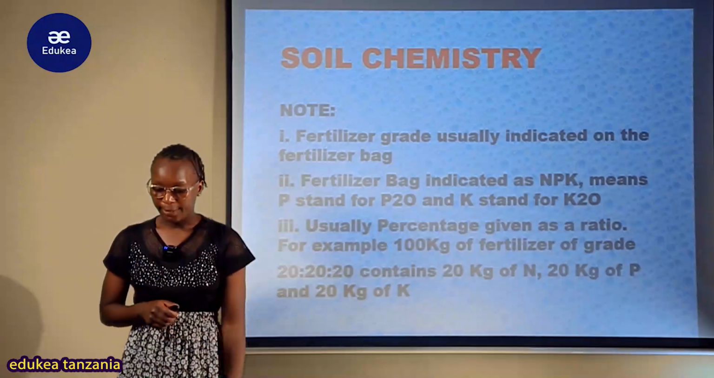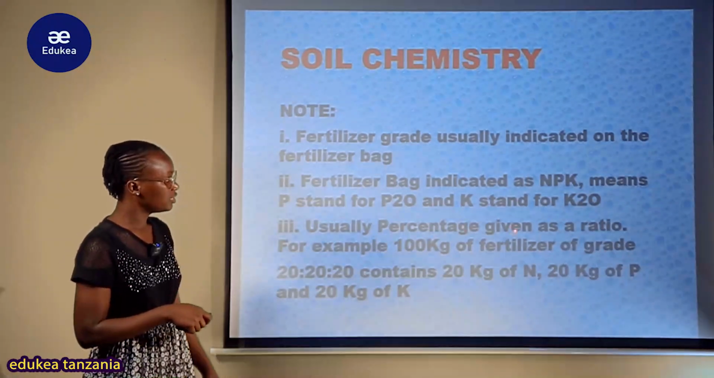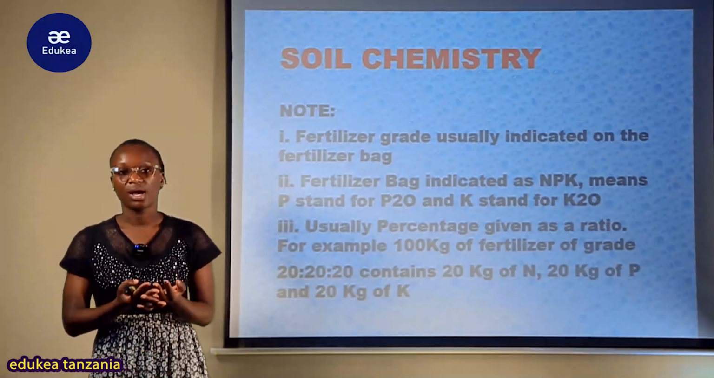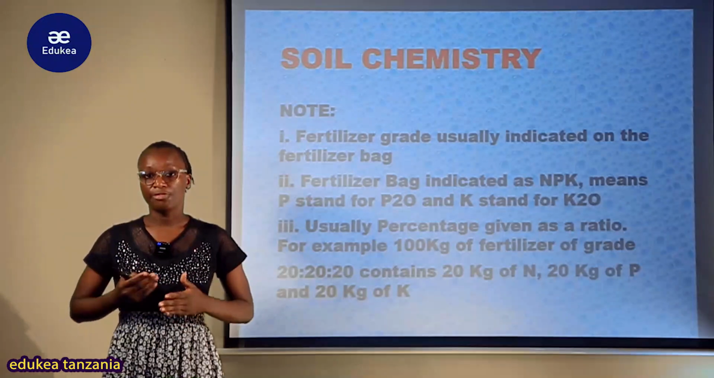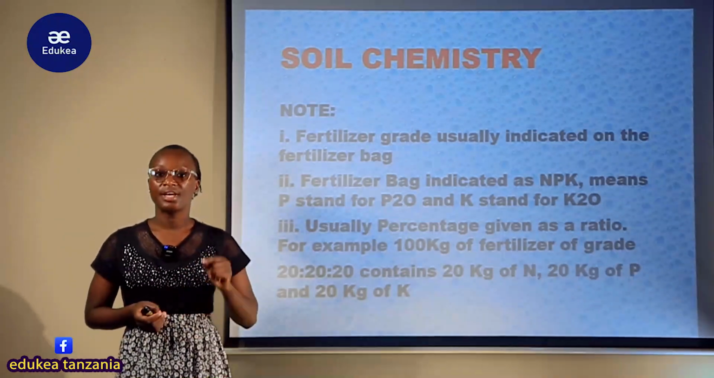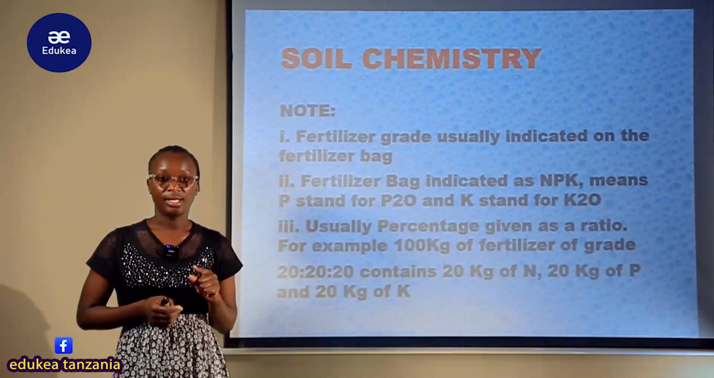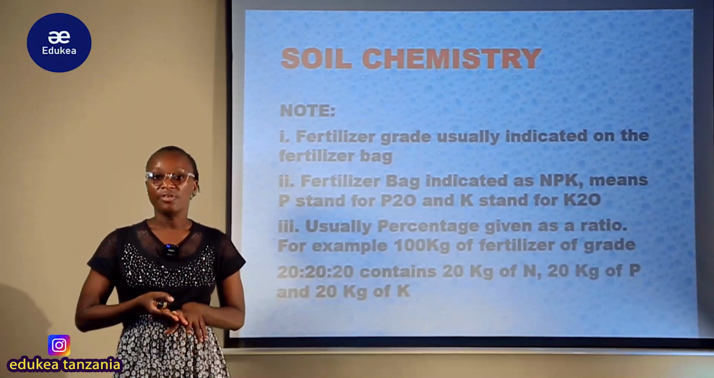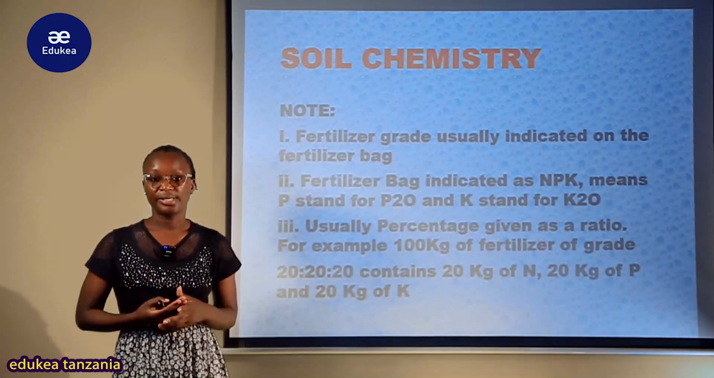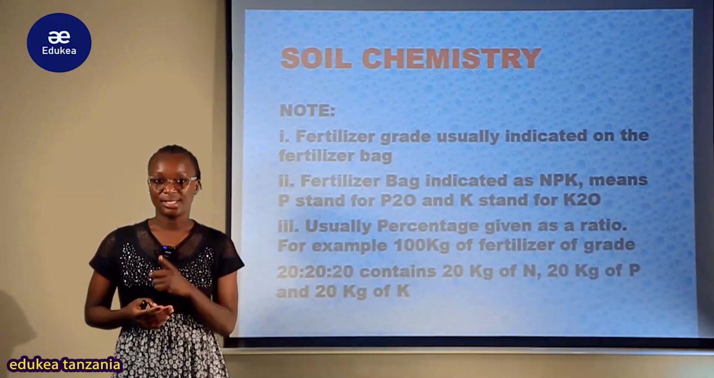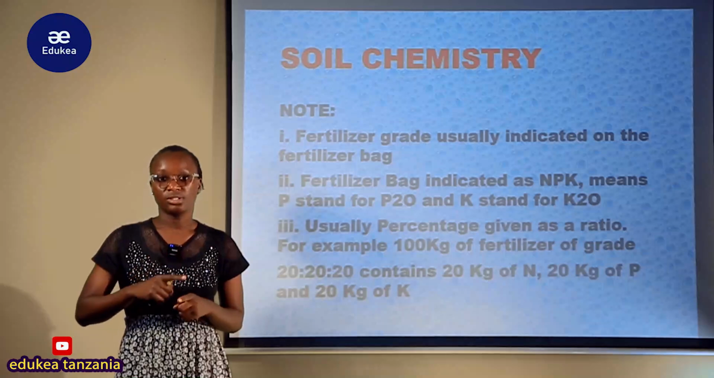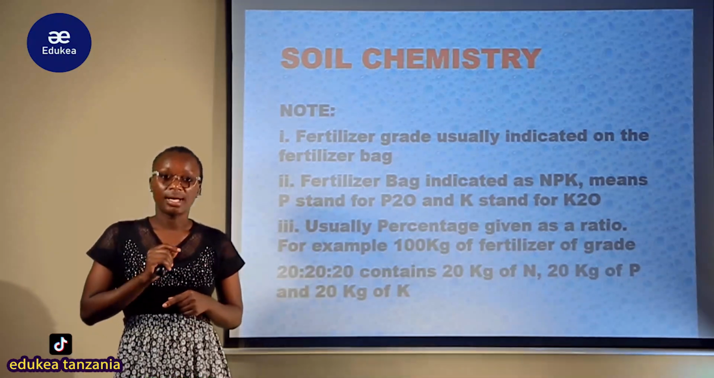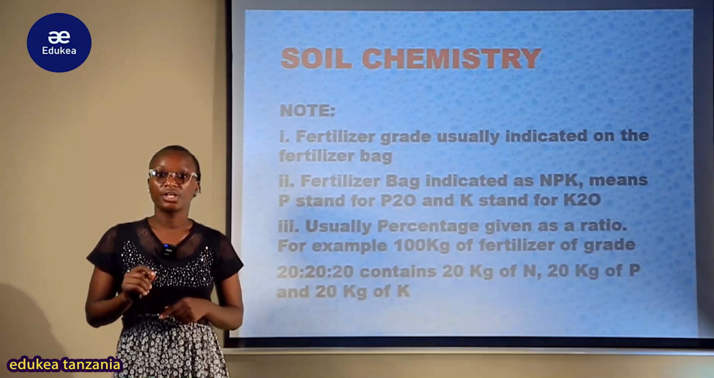But usual percentage given is a ratio. Hizi percentage amount of these fertilizers huwa zinakuwa given in terms of ratios. Kwamba tukishapata percentage maybe ya nitrogen ni a certain number, na tumepata percentage ya potassium pia ni certain number. Vile vile percentage ya phosphorus ni certain number. So tunaweza tukawa na X, Y na Z. So their percentage amount tunaziindicate au tunaziwakilisha in form of ratio. Tunaandika pale X ratio Y ratio Z.